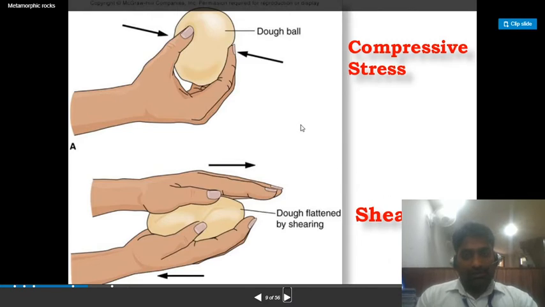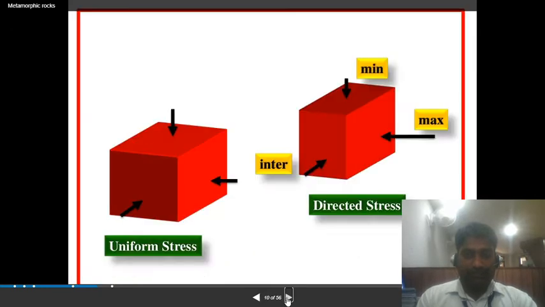So actually this is the dough ball. You might have played with this dough ball in your childhood. So what is compressive stress? Compressive stress is when you are compressing it, as you can see in the figure how the person is compressing it with his finger, that is compressive. And this is the shearing force. If dough is flattened by shearing, that is termed the shearing stress.